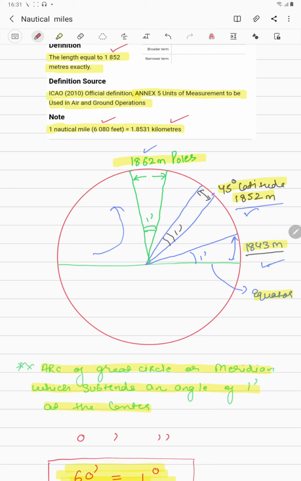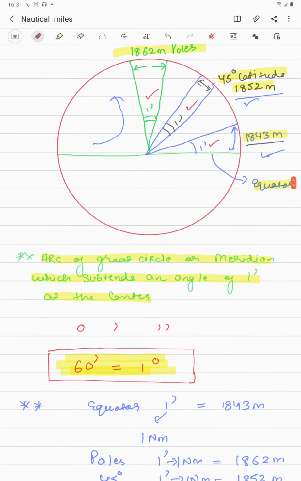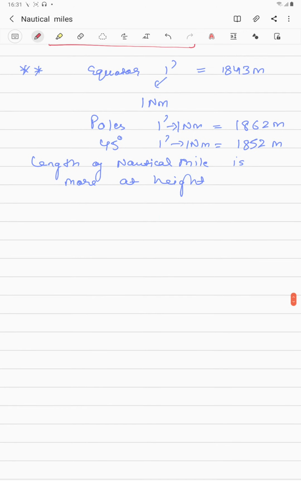Guys, the important thing that you need to remember is, if somebody asks you what a nautical mile is, you should tell them that it is an arc of the great circle or a meridian which subtends an angle of 1 minute at the center of the earth. So the angle, or you can say arc, of 1 minute is known as your nautical mile. So now have a look here, guys.